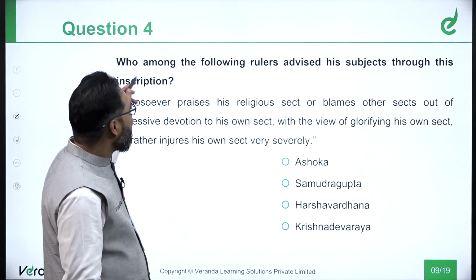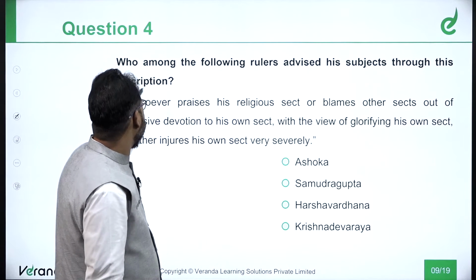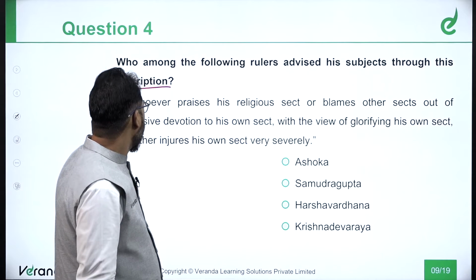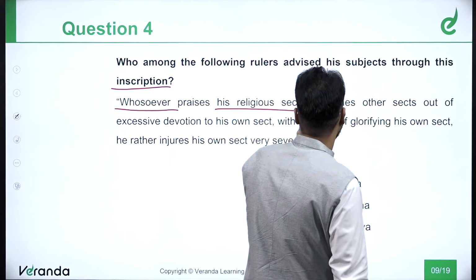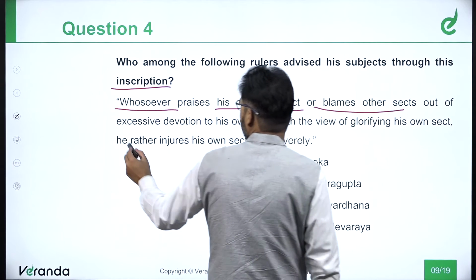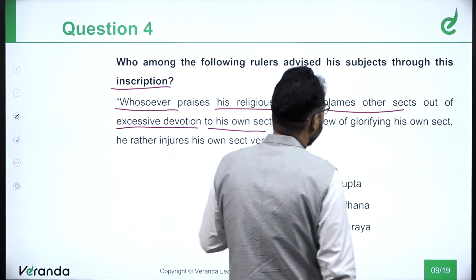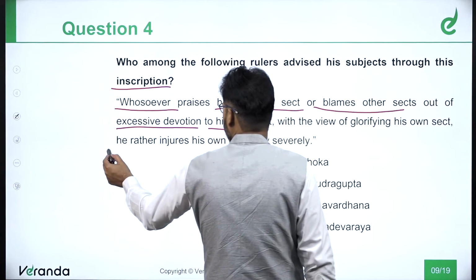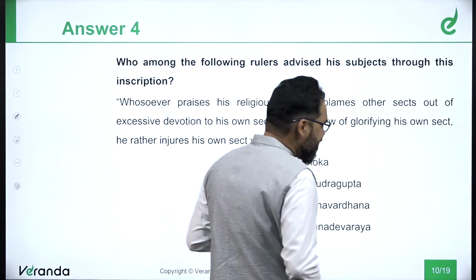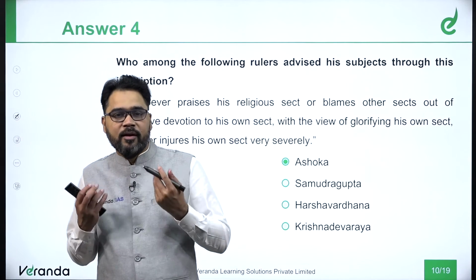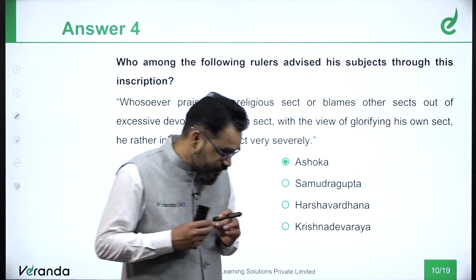Next, who among the following rulers advised his subjects through this inscription? Whosoever praises his religious sect or blames other sects out of excessive devotion to his own sect, with the view of glorifying his own sect, he rather injures his own sect very severely. Now, the idea mentioned here is that there is an inscription and there is a description.